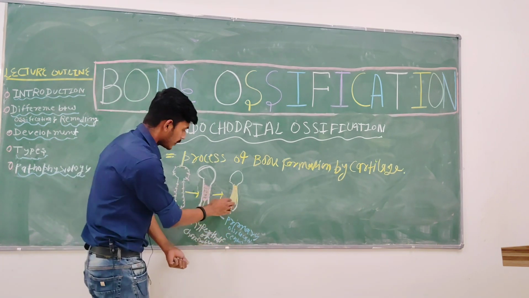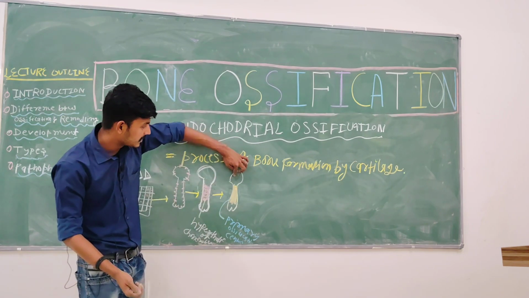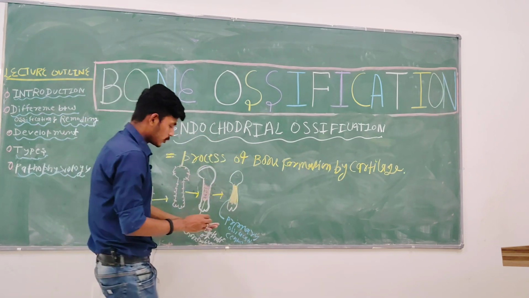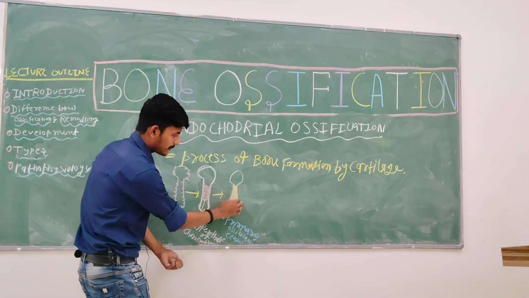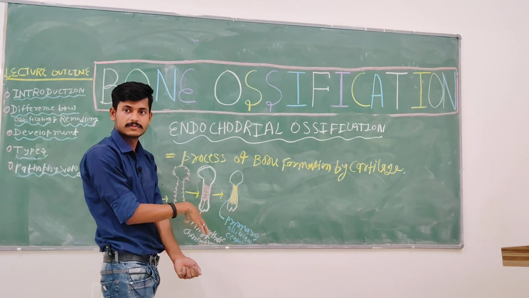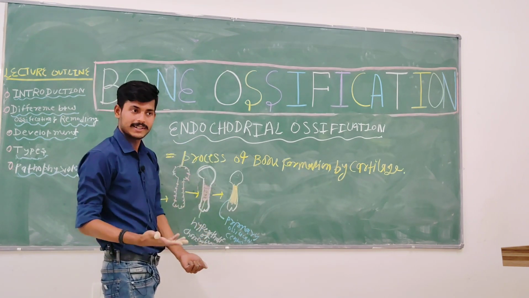Understanding? Now, there is a need for ossification of the epiphyseal part also. Once they mineralized, that is, deposition of what? Mainly calcium.